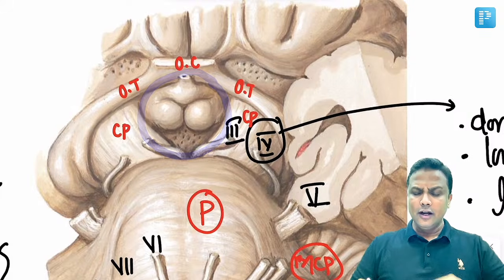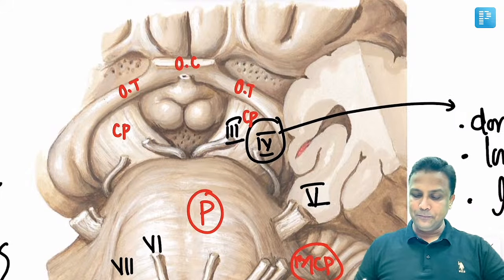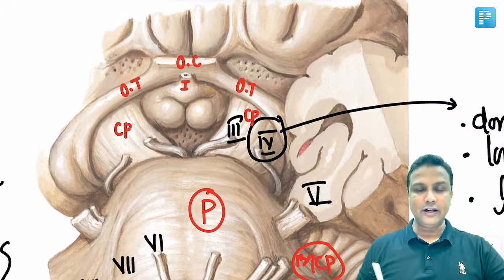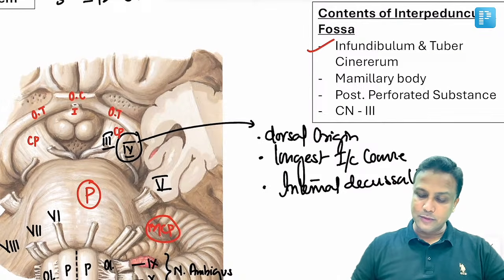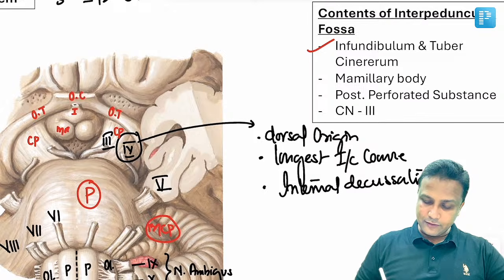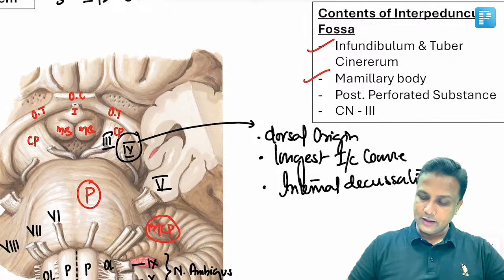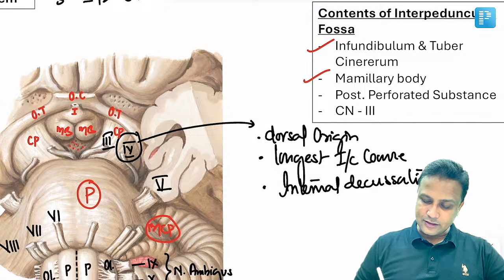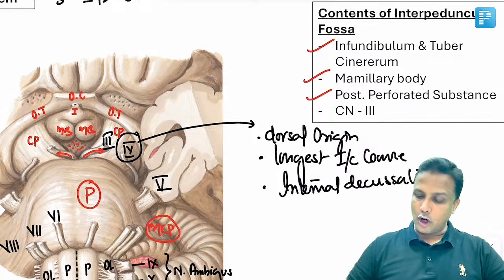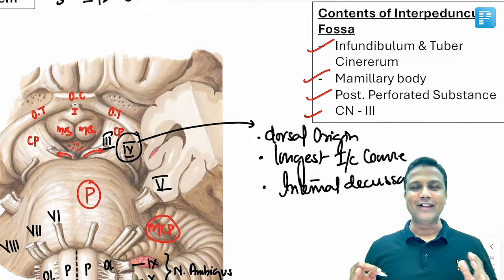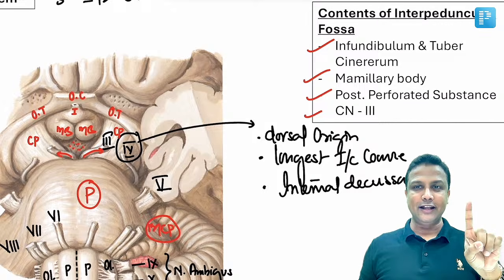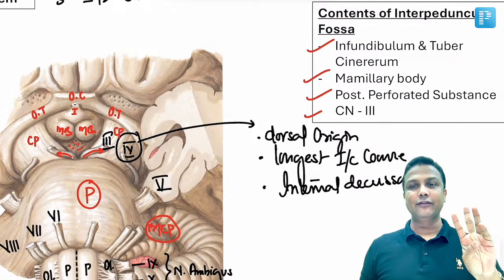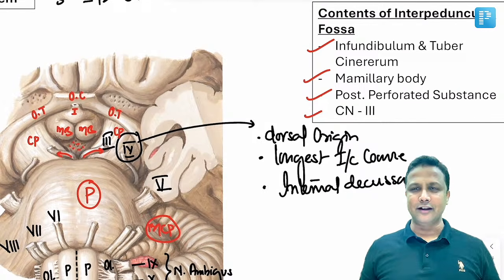Interpeduncular fossa. Now, what are the contents of interpeduncular fossa? That is infundibulum along with tuber cinereum. Number 1, infundibulum along with the tuber cinereum. Number 2, this body here will be the mammillary bodies. Number 3, there is posterior perforated substance here. And number 4, that is your cranial nerve number 3, that is oculomotor nerve. As simple as that. I repeat the contents again. Infundibulum along with tuber cinereum, mammillary body along with the posterior perforated substance as well as cranial nerve number 3.